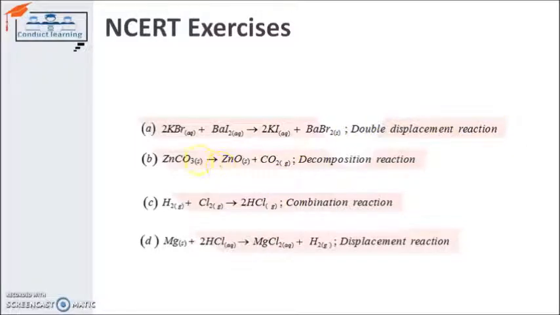In a decomposition reaction, simply when zinc carbonate is heated, it gives zinc oxide and carbon dioxide, so it's getting decomposed. When hydrogen and chlorine are combined, they give HCl, so it's a combination reaction. Magnesium, when reacted with hydrochloric acid, gives magnesium chloride. So it's basically displacing chlorine. Magnesium is highly reactive, so it displaces hydrogen, not chlorine. So that's why it's a displacement reaction. Hydrogen is getting displaced.